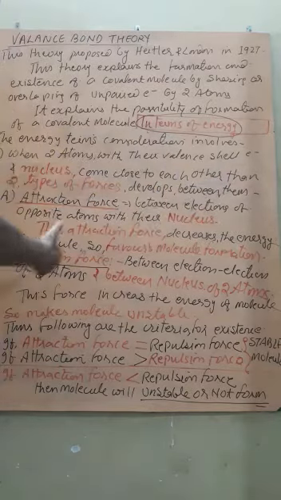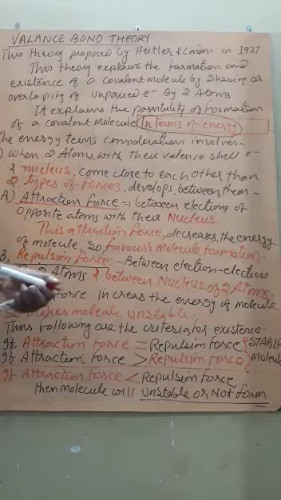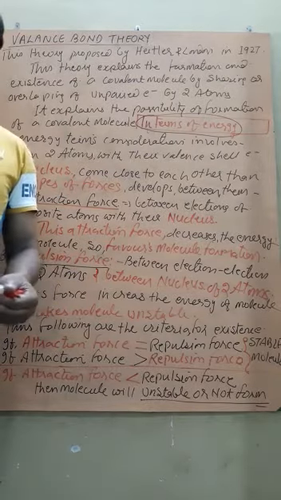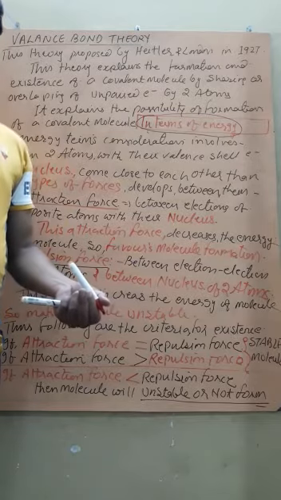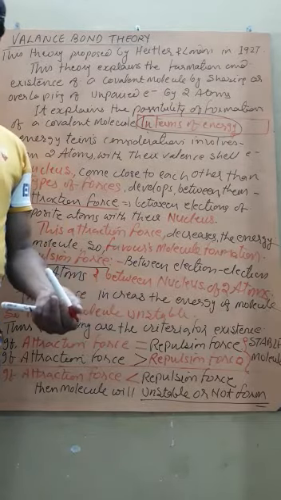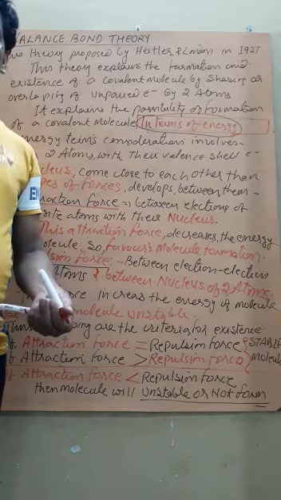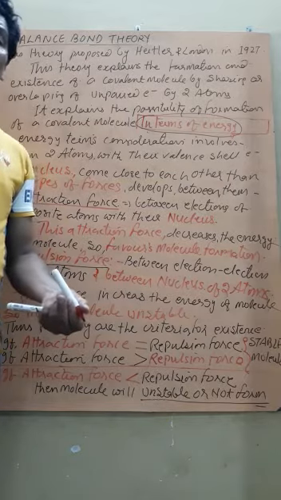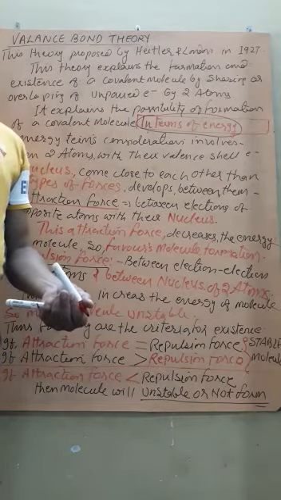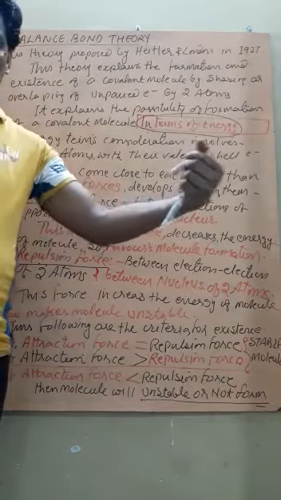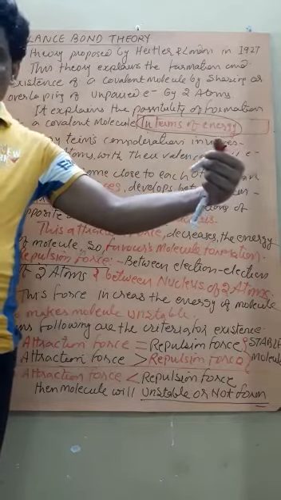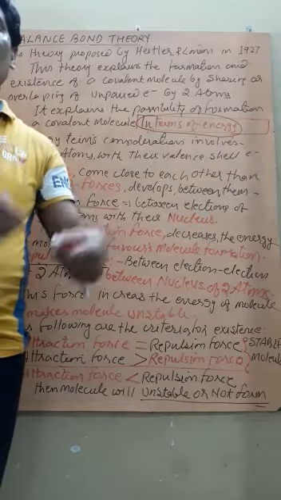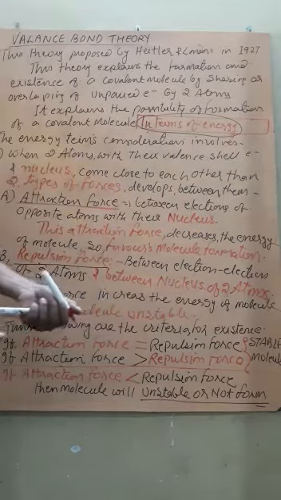Due to repulsion, the molecular energy increases, so there is less stability, and it opposes the formation of the molecule. Since they are repelling, they will not allow the two atoms to come close.